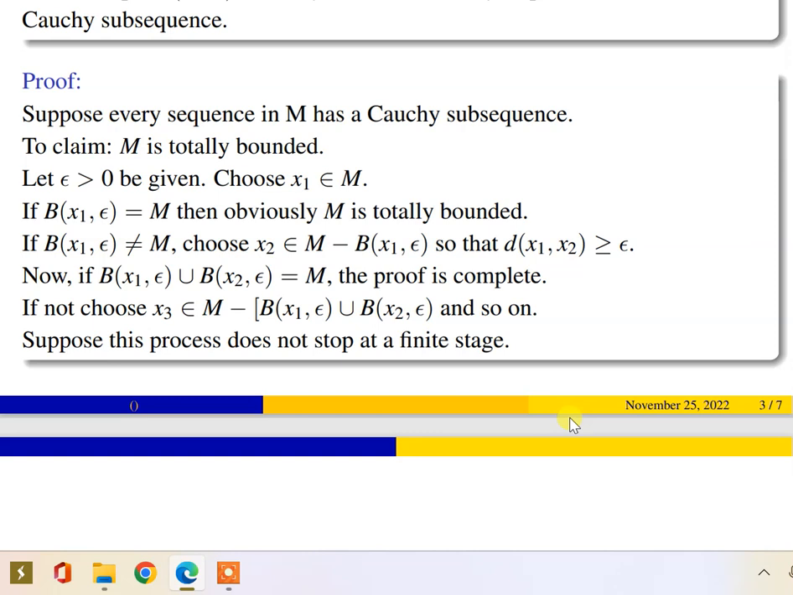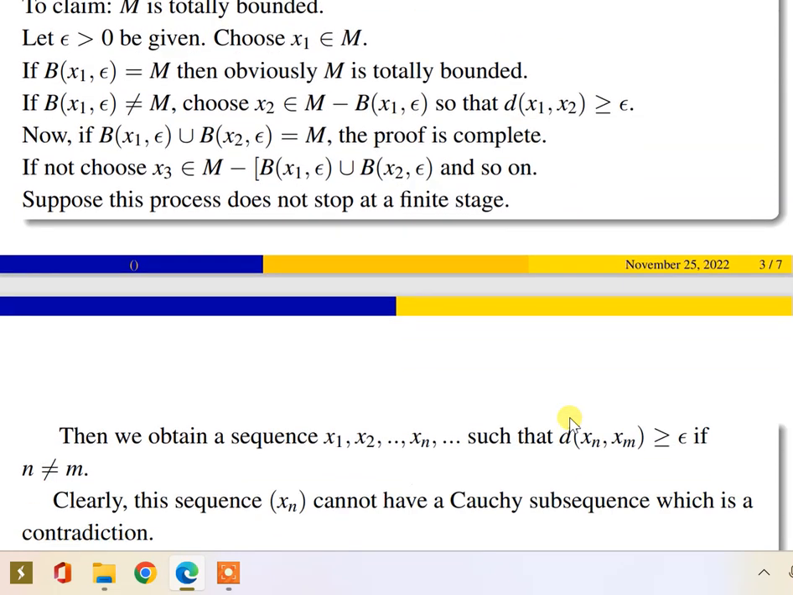The proof is obvious because it gives the definition of totally bounded. In case it fails, we can choose another element x3 in M, in the complement of the union of these two open balls, and so on. Like this we can take x1, x4, x5, etc.